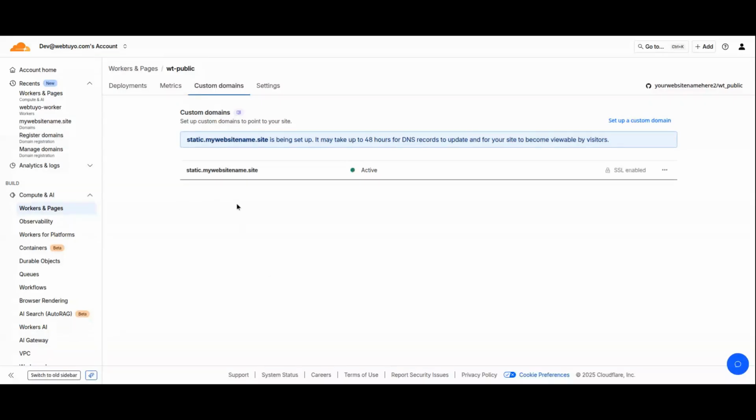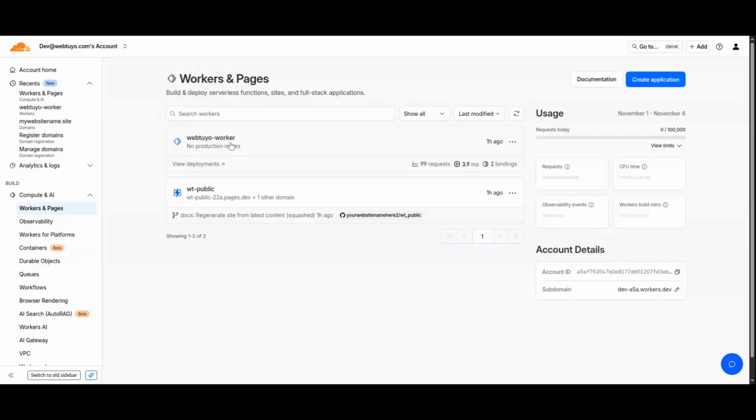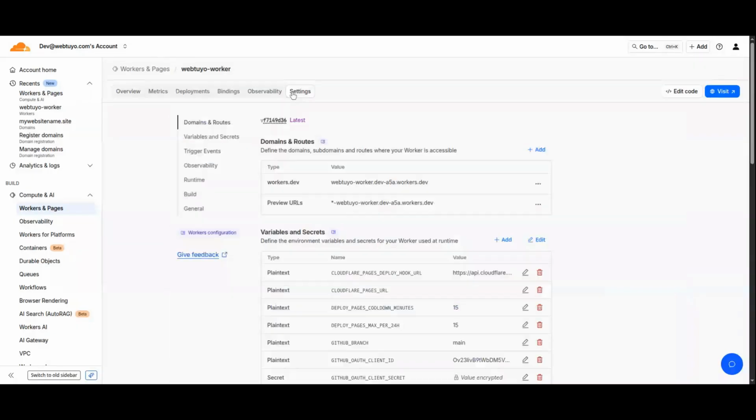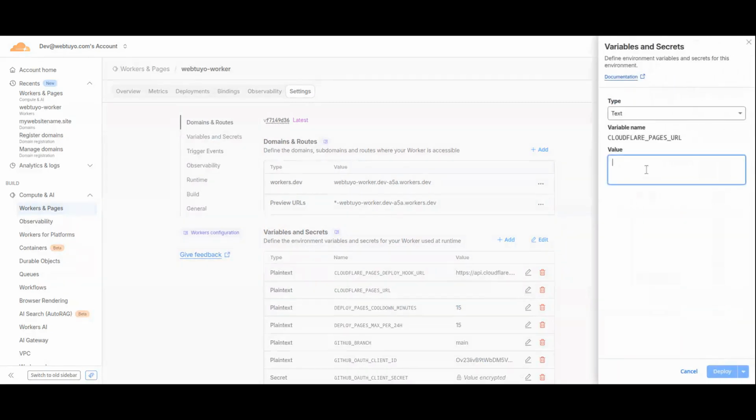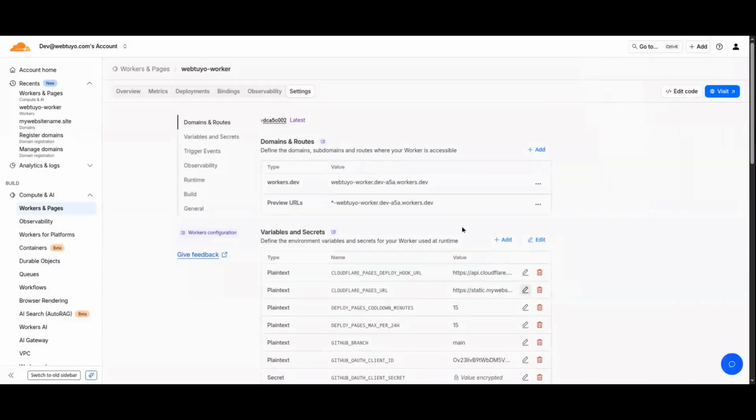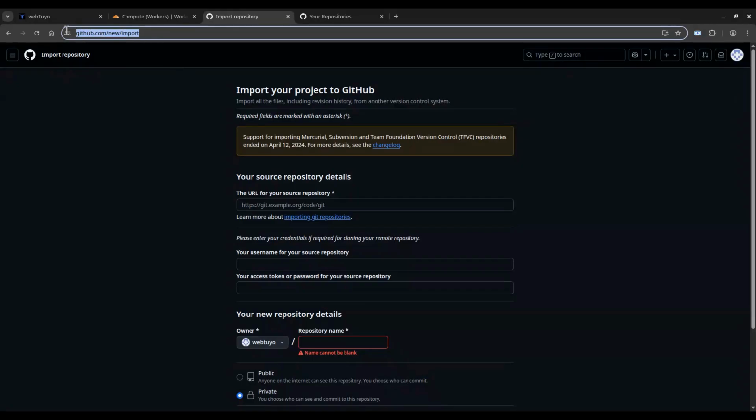Once it's ready, go back to your worker settings from installation part 1. Edit the variable Cloudflare Pages URL. In the value field, write your subdomain. Make sure it starts with https:// and has no spaces. Then click Deploy.